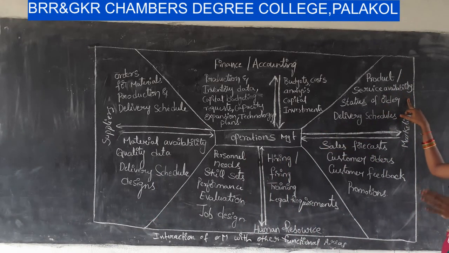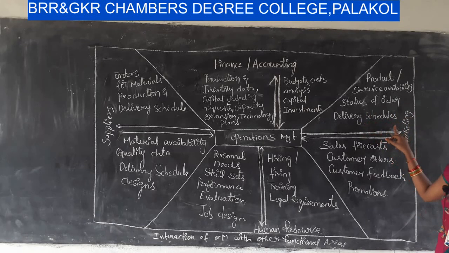Operations management deals with production of goods and services, so how much product they have in stock should be informed to marketing management. And status of order: if the marketing manager has placed an order, what is its status? Is it processing? Is it in the finishing stage? It is to be told by the operations manager to the marketing manager.